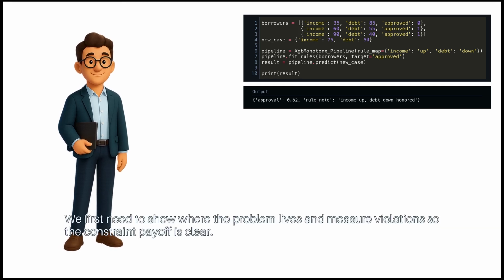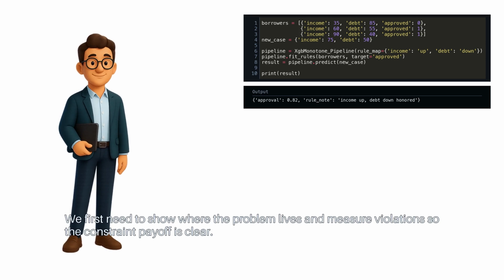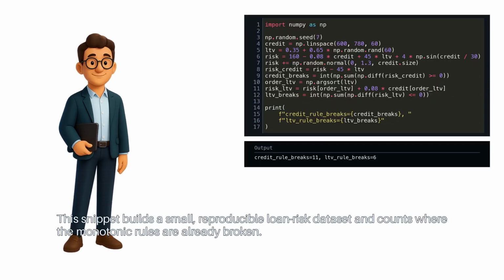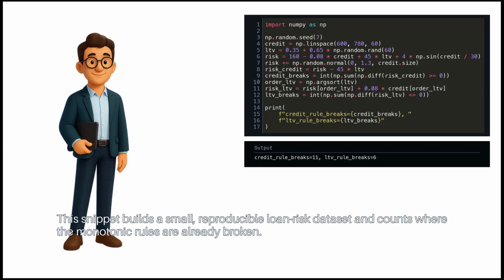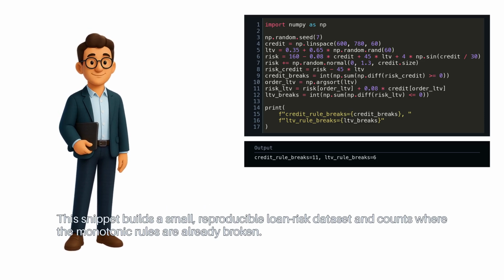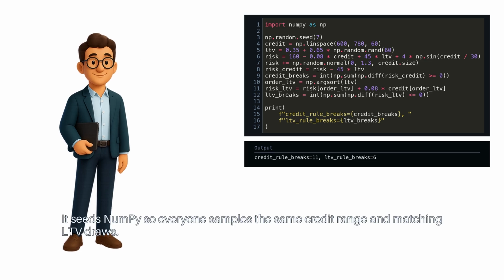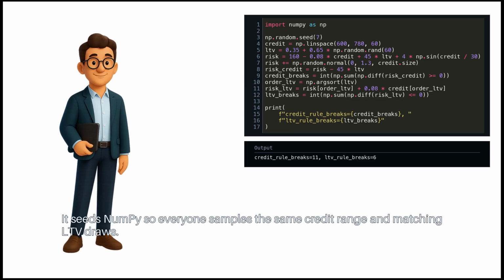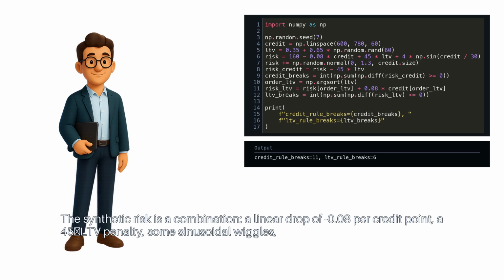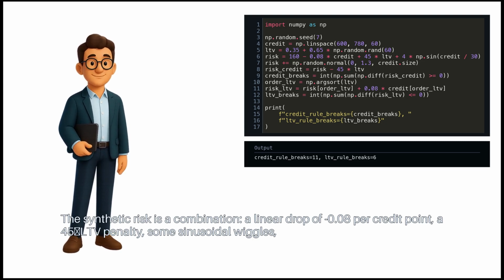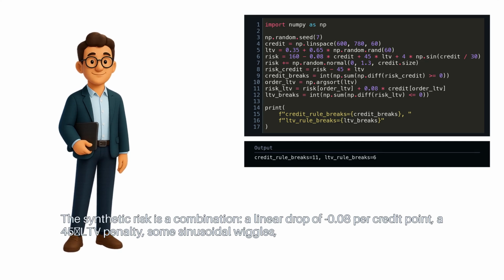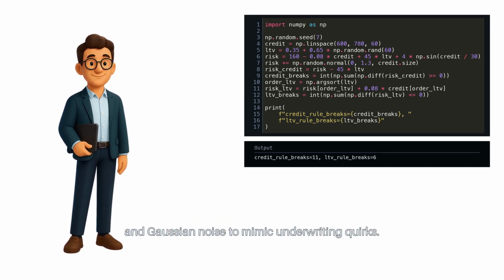We first need to show where the problem lives and measure violations so the constraint payoff is clear. This snippet builds a small, reproducible loan risk dataset and counts where the monotonic rules are already broken. It seeds NumPy so everyone samples the same credit range and matching LTV draws. The synthetic risk is a combination. A linear drop of -0.08 per credit point, a 45 times loan-to-value penalty, some sinusoidal wiggles, and Gaussian noise to